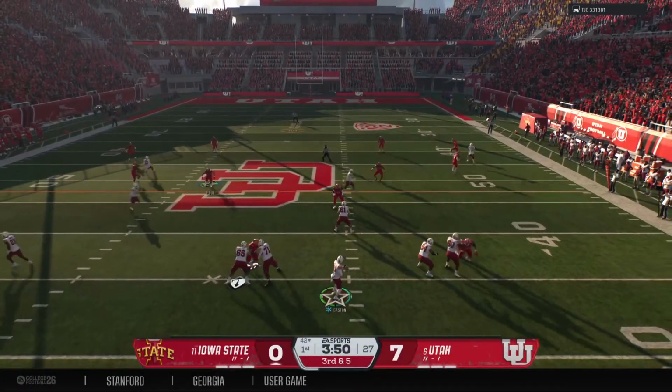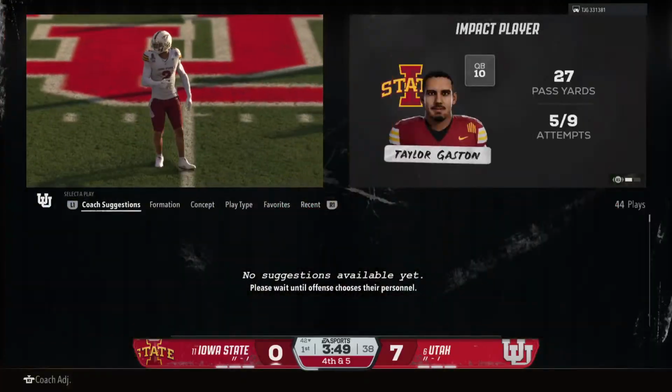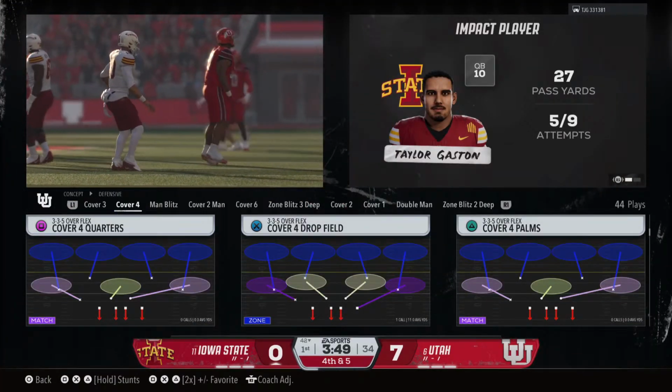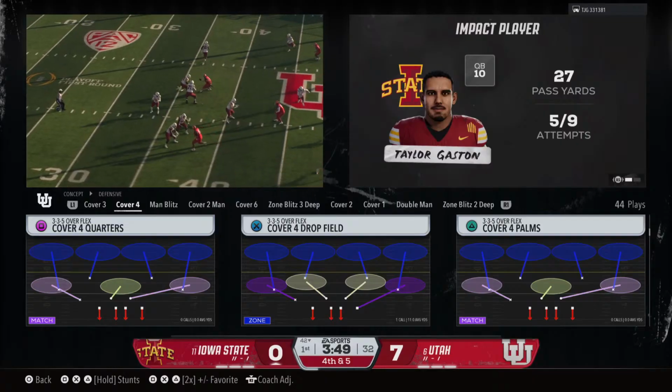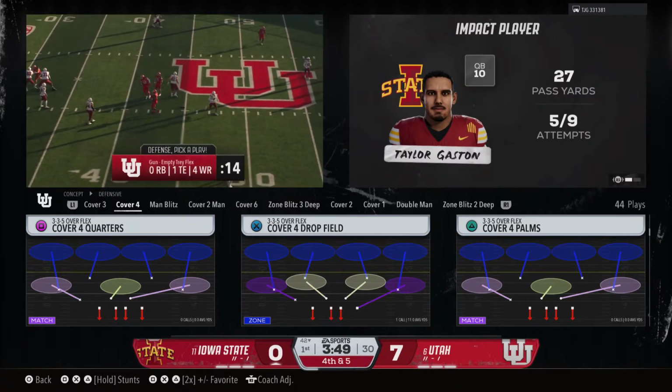3rd down play here out of the shotgun. And he drops it. Can you believe it? Well, that's an incompletion. That'll bring up 4th down and makes you wonder if the offensive coordinator is reevaluating. Maybe a run there might have been the safer call.